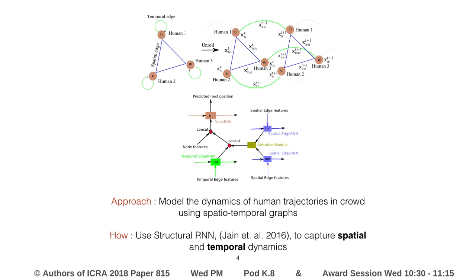Spatiotemporal graphs are graphical models that allow you to capture dynamics of a system that evolves both spatially and temporally. The nodes capture dynamics of entities using node RNNs, and the edges capture spatial and temporal interactions between the entities using edge RNNs. The interactions captured by the edges are used in predicting the future trajectory by combining the spatial edge RNN outputs using a soft attention module, which is our main contribution.